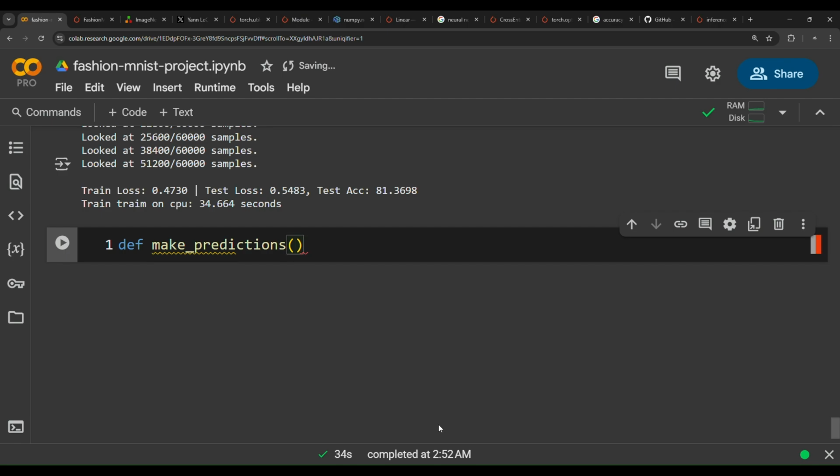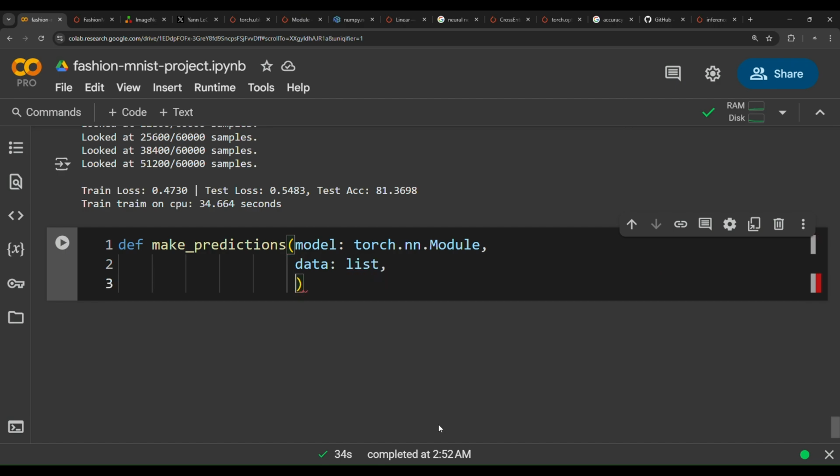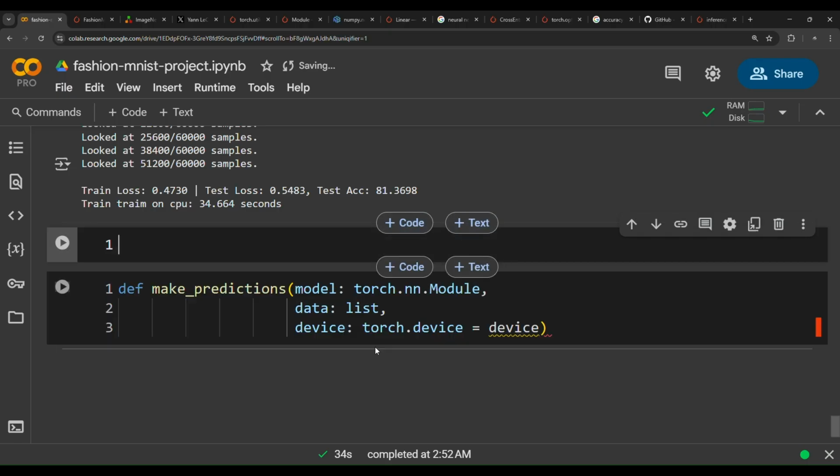To make some predictions, we need to pass in here model, this model as torch.nn.Module, and then pass data, which is a list of data, and then we need to pass in here device as torch.device equals device. Now we don't have this device variable, so let's create this device variable.